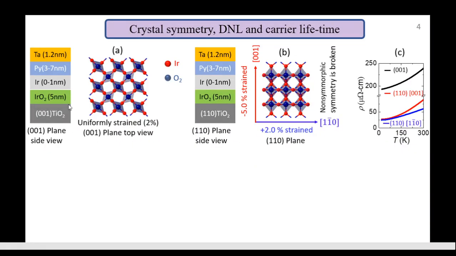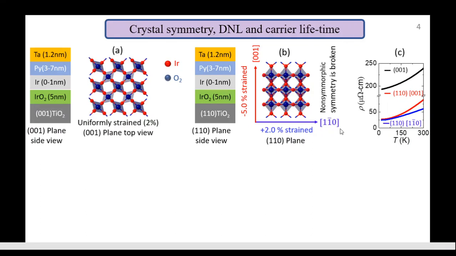We have grown single crystal iridium oxide by MBE on single crystal 001 and 110 titanium oxide substrates. 001 iridium oxide grows centrosymmetrically with uniform strain, whereas 110 iridium oxide grows with asymmetric strain in two different directions, which leads to asymmetry in resistivity, as shown here with the red and blue curves.